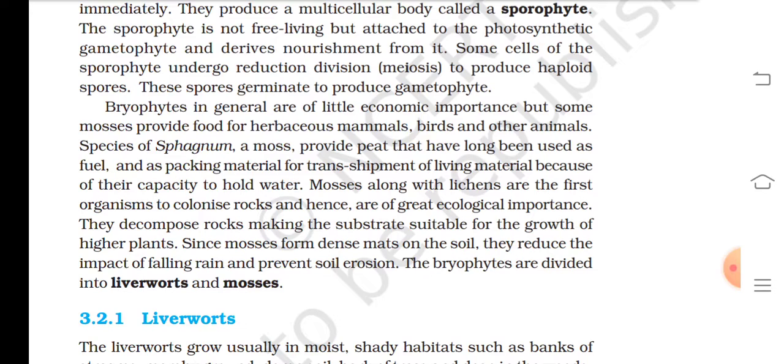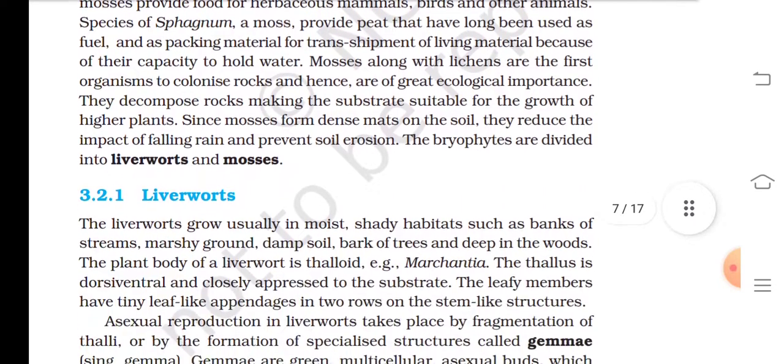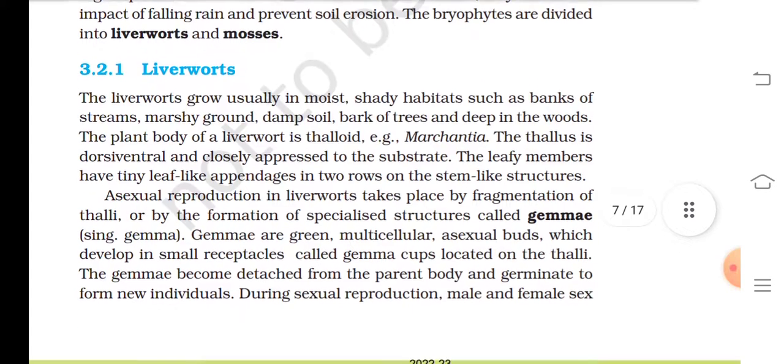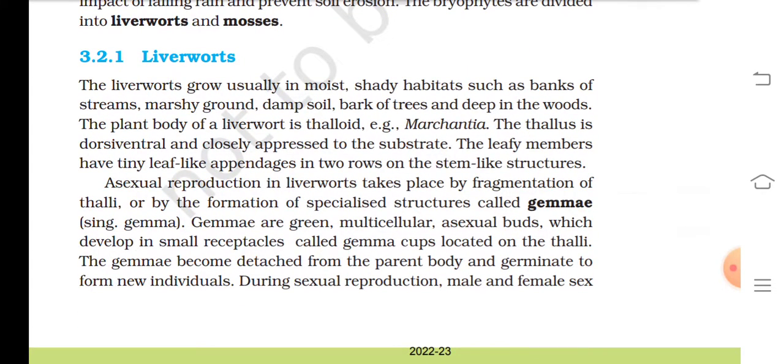The bryophytes are divided into liverworts and mosses. 3.2.1 Liverworts. The liverworts grow usually in moist, shady habitats such as banks of streams, marshy ground, damp soil, bark of trees, and deep in the woods. The plant body of a liverwort is thalloid, example Marchantia. The thallus is dorsiventral and closely appressed to the substrate. The leafy members have tiny leaf-like appendages in two rows on the stem-like structure.